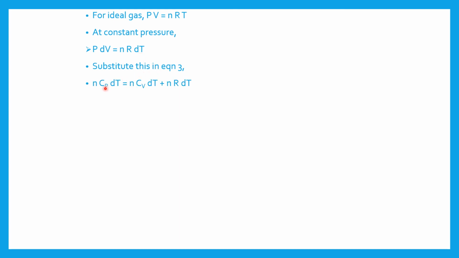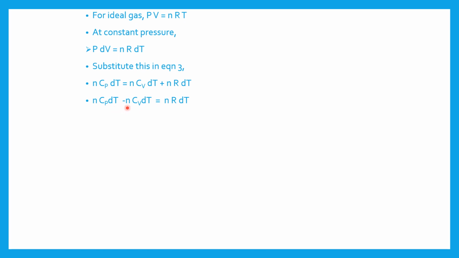Now for an ideal gas, PV is equal to nRT. At constant pressure, we can write down PdV is equal to nR into dT. Substitute this in equation 3. We have substituted PdV over here, that is nR dT. Then nCv dT is taken on this side.